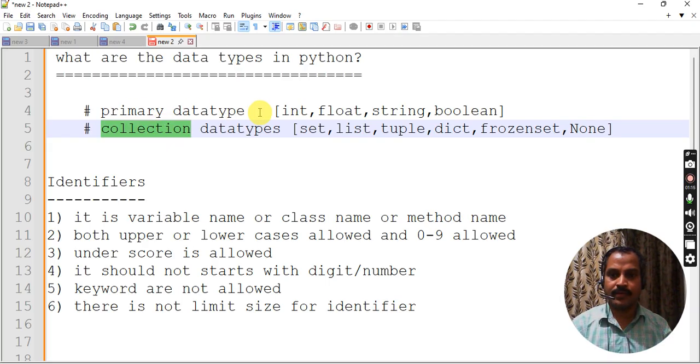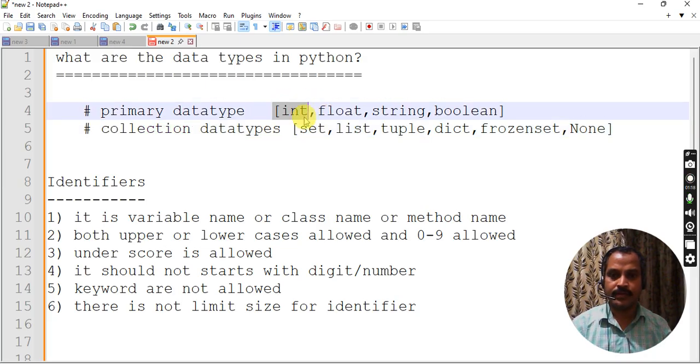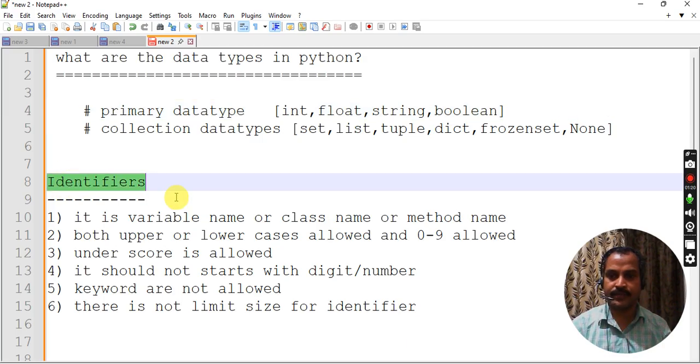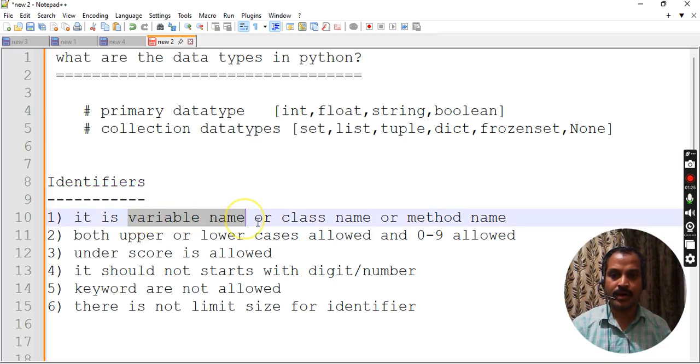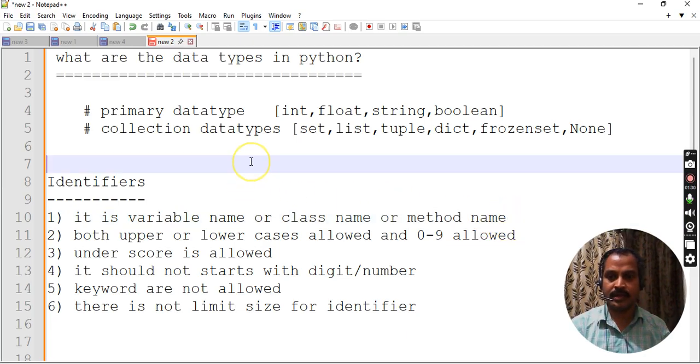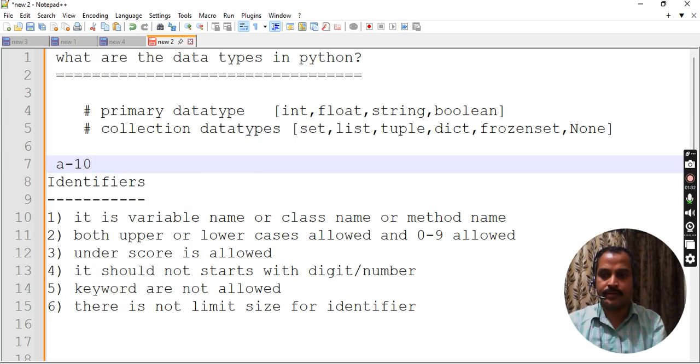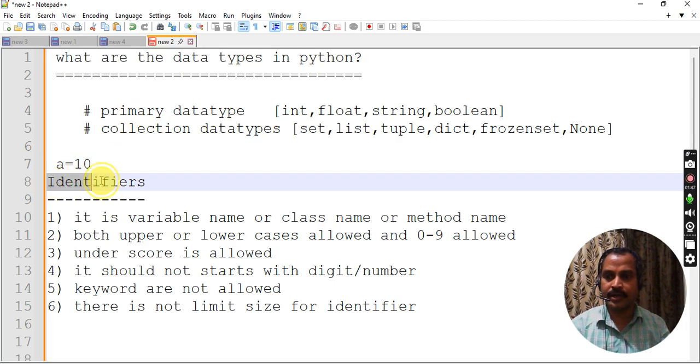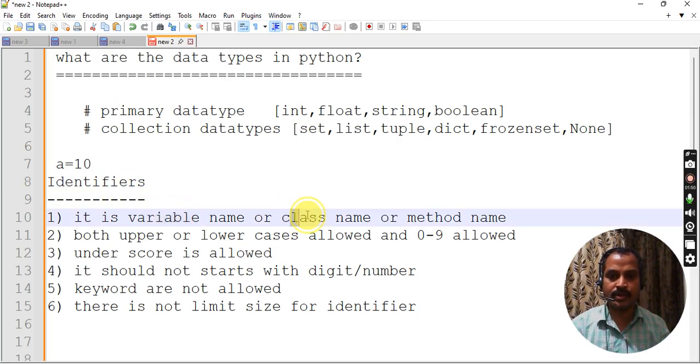So whatever data types we define must first be defined with an identifier. What does identifier mean? The data type names, variable names, class names, or method names. Okay, the name of the variable, for example a equal to 10. So here a is an identifier. The names of variables, either collection variables or primary variables, are called identifiers. Variable names or method names or class names.